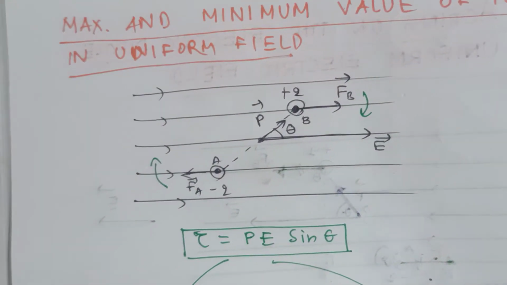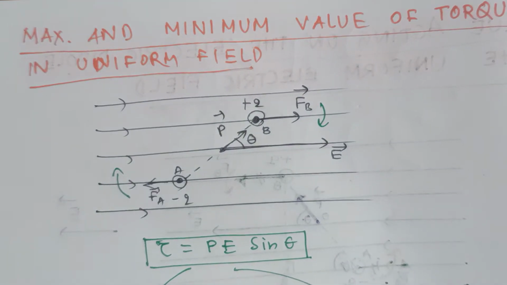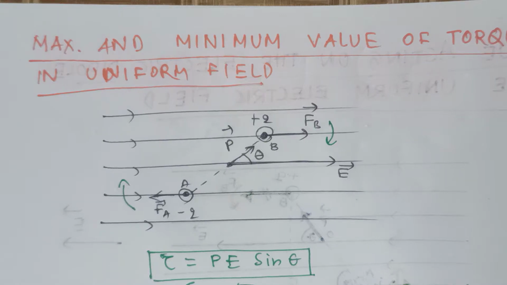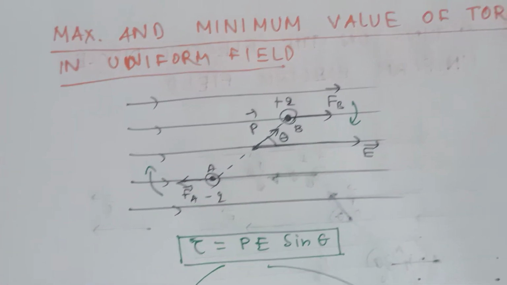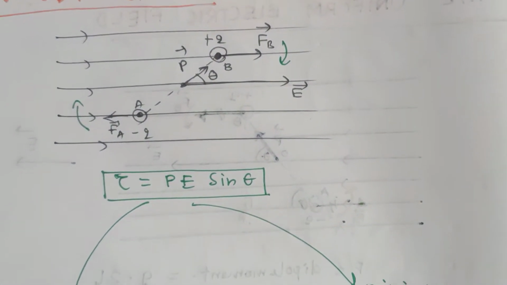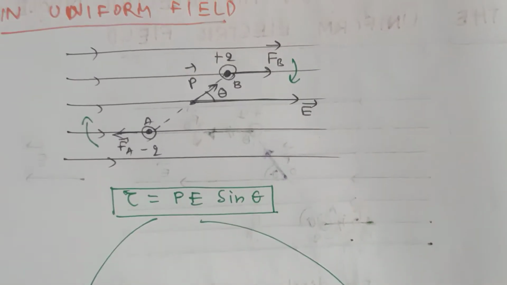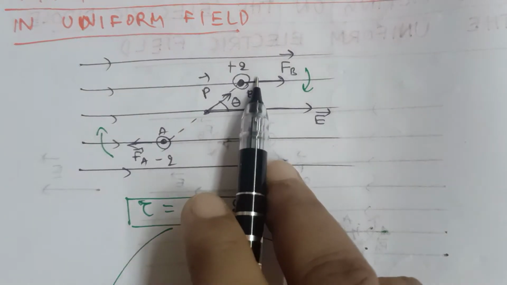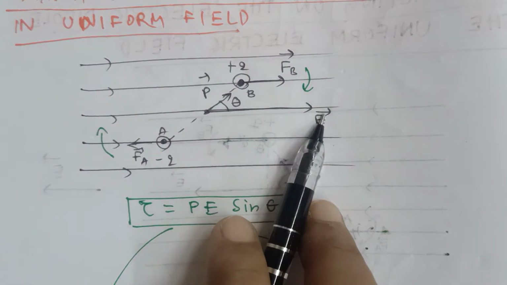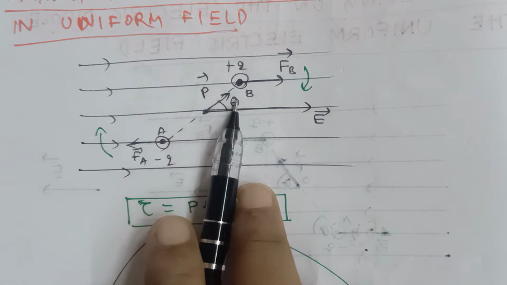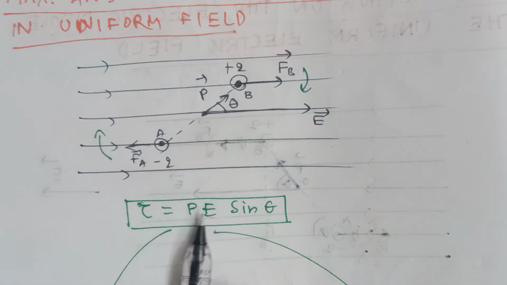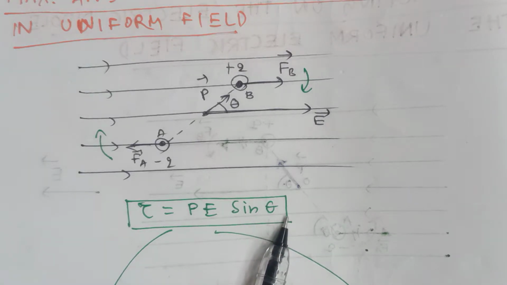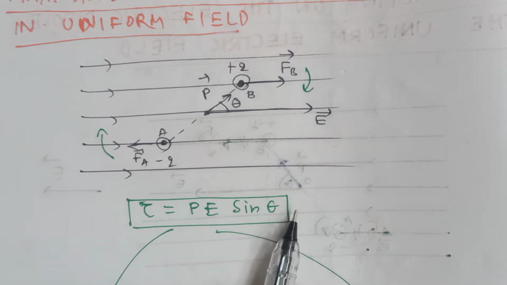Now you have to calculate the maximum and the minimum value of torque acting on the electric dipole in the uniform electric field. In the previous discussion, we discussed that this is a uniform electric field, the dipole is kept here, the angle between the E vector and the P vector is theta, and you also derived the formula of torque: tau is equal to PE sin theta.